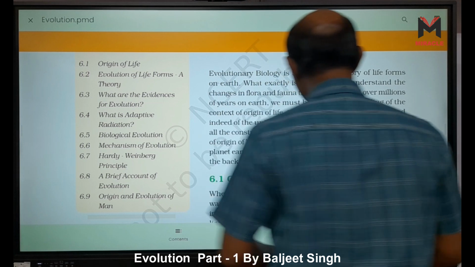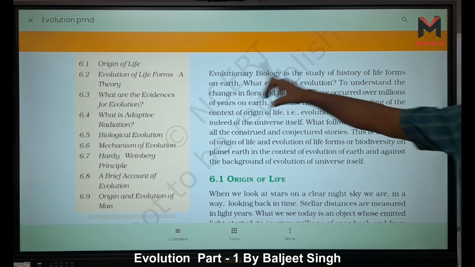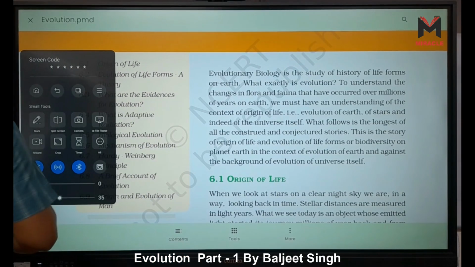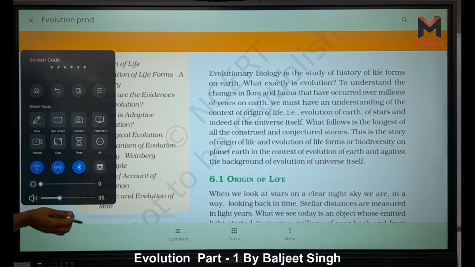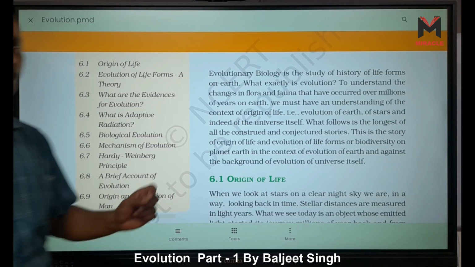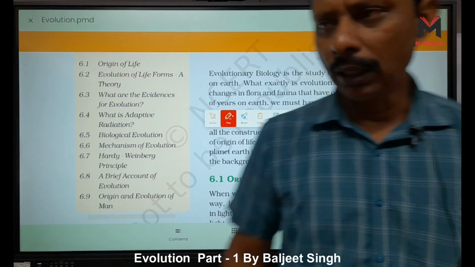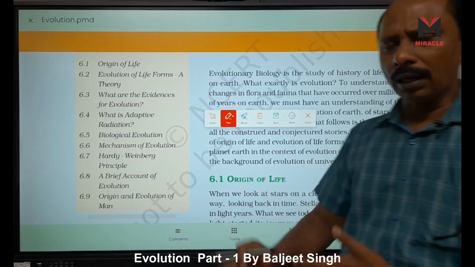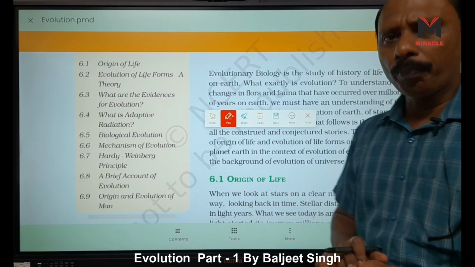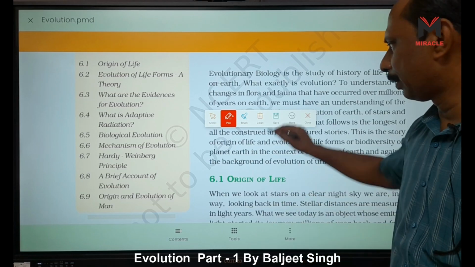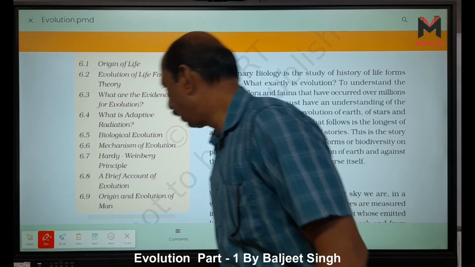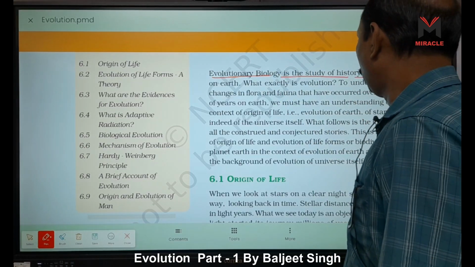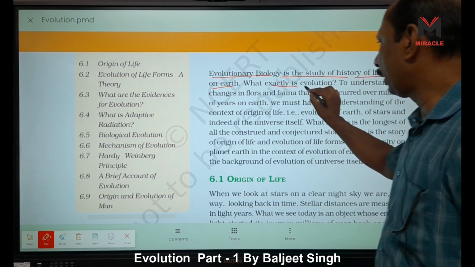Evolutionary biology is the study of the history of life forms on Earth. What is evolutionary biology? Evolutionary biology is the history of life forms on Earth, how life evolved and how simpler life converted into complex life, meaning complex organisms. That is the subject of evolutionary biology, right? What exactly is evolution?